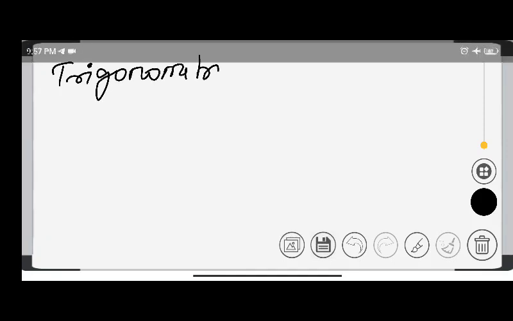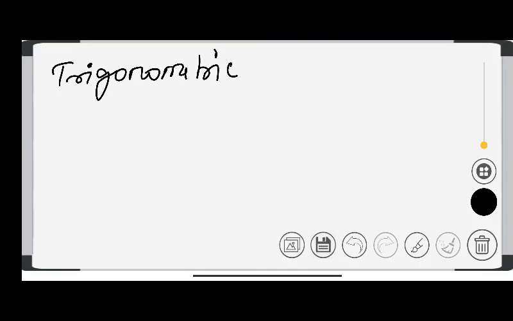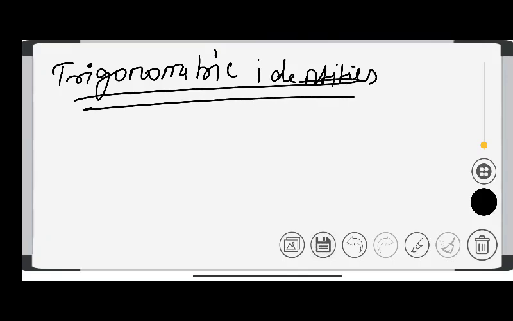Okay, let's talk about some other things. Trigonometric identities. Note down the heading and let's learn.